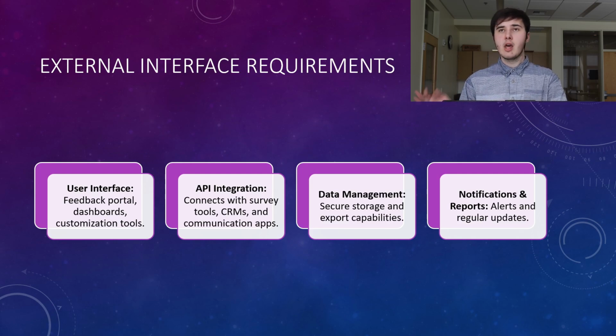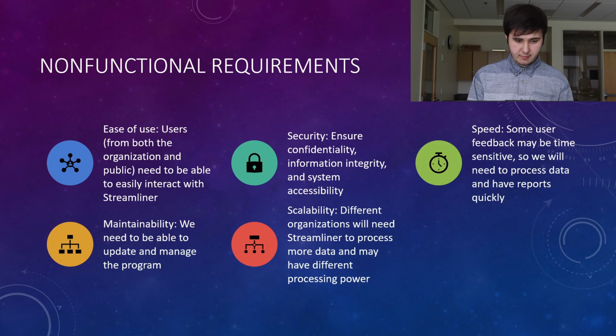We have firewalls, we have vulnerability scanners, we have other stuff on the network that's making sure that we're able to show that there's security to it. The point is, there are things in place so that if something does happen, we have mitigating strategies and we can prevent those things from happening in the first place. And we also want notifications, reports, regular alerts, and updates so that you know what is going on with your survey.